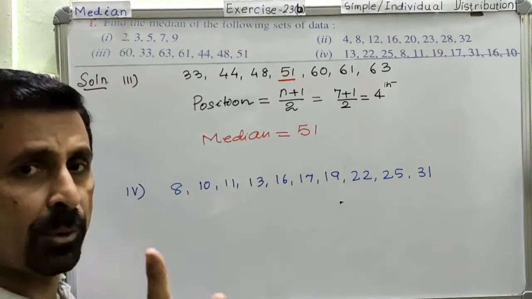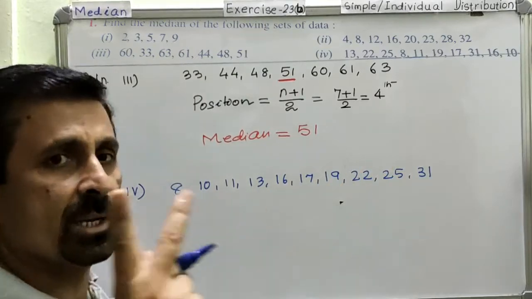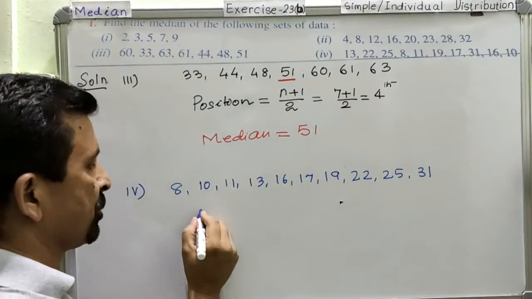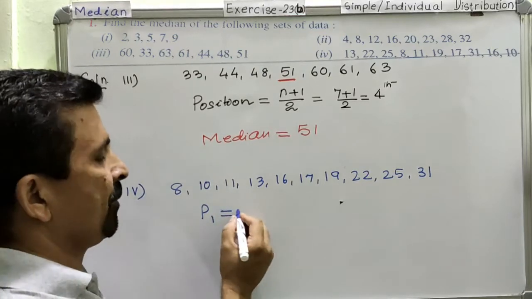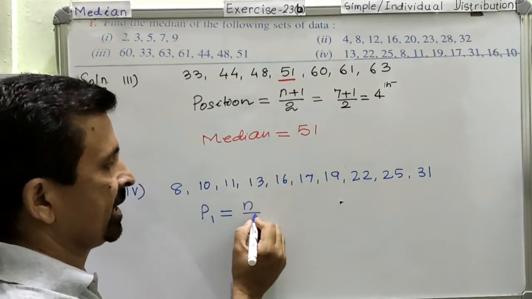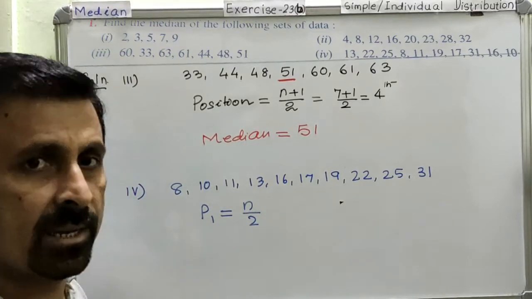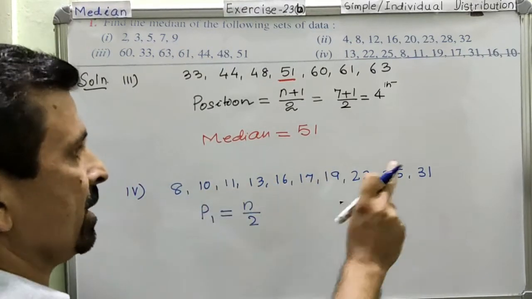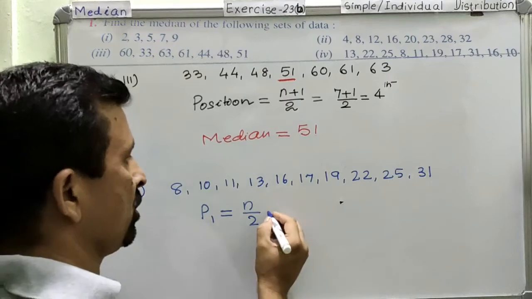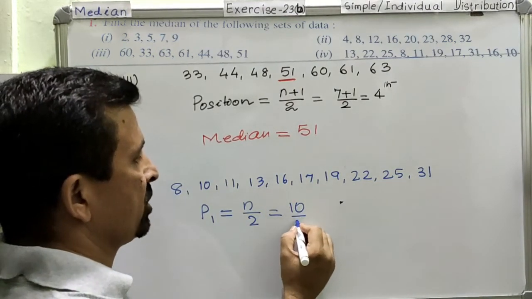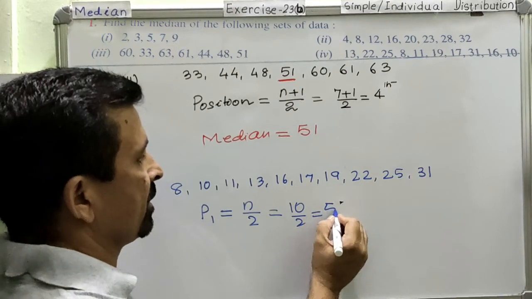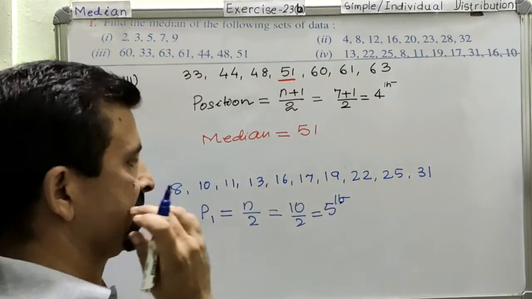Here we got only 1 position, but in this case we are going to get 2 positions. So I will name the first position as P1. P1, right? And the formula for calculating the first position is n divided by 2. Simply n / 2, where n is the total number of data. Clear? So in total how many data do we have? 10. So 10 / 2 is equal to 5. So this is the first position, 5th position.